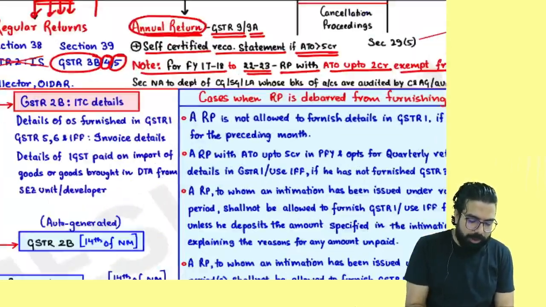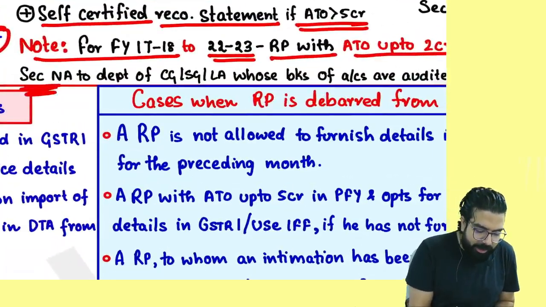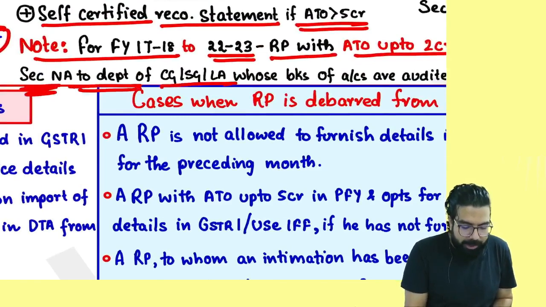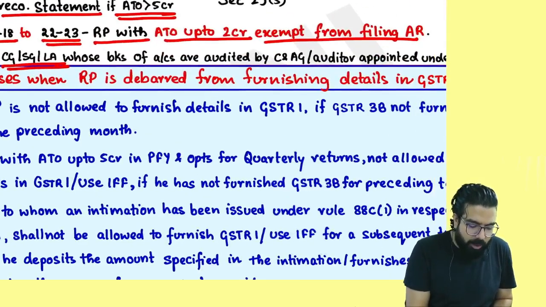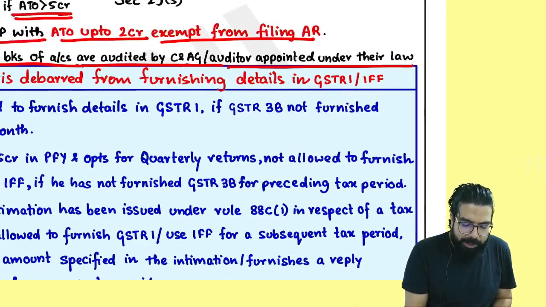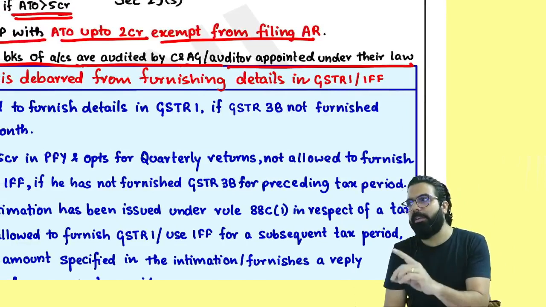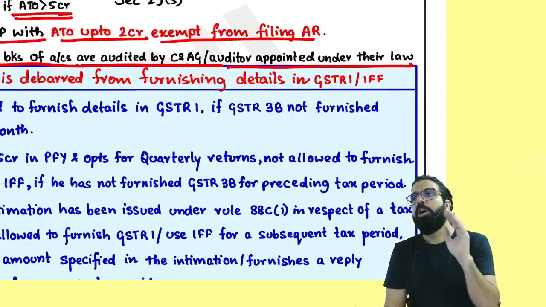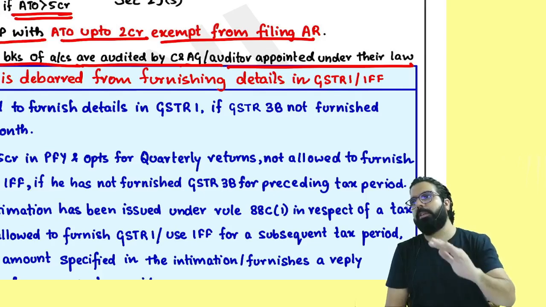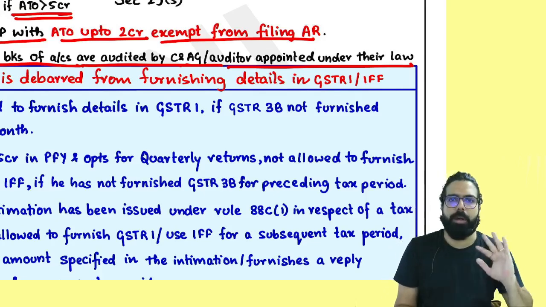They have gone ahead and told over here, this section is not applicable to departments of whom, everyone? Central government, state government, local authority, whose books of accounts are audited by whom? C&AG or auditor appointed under their law. So if your books of accounts are being audited by C&AG or auditor appointed under their law, so for you, the concept of annual return and reconciliation statement is not applicable.